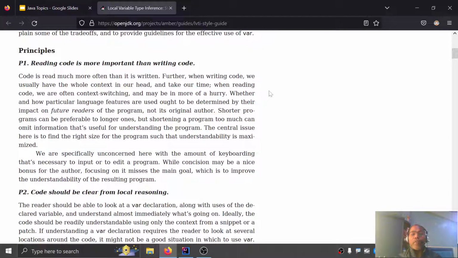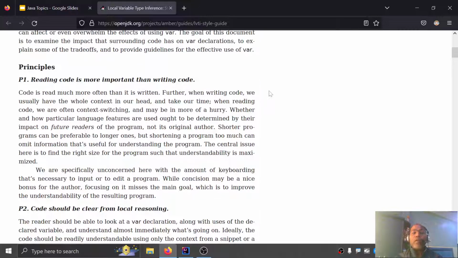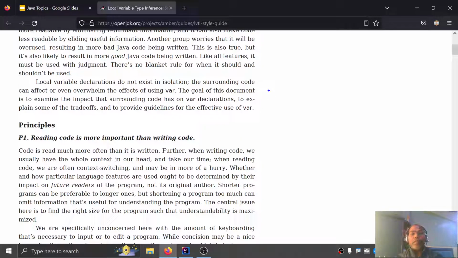You cannot use var for all local variables everywhere the compiler allows, and somewhere not. So these are something like trade-offs. There may be multiple discussions, or each company and each project defines some rules on where you can use it and where you cannot.